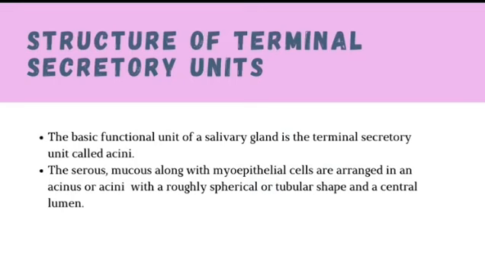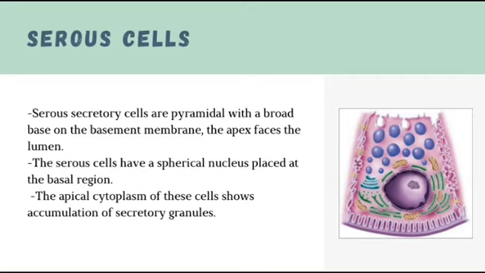Structure of terminal secretory units. The basic functional unit of salivary gland is the terminal secretory unit called acini. The terminal secretory unit, irrespective of size and location, is made up of epithelial secretory cells, namely serous and mucous cells. Serous cells. Serous secretory cells are pyramidal with broad base on the basement membrane. The apex faces the lumen. The serous cells have a spherical nucleus placed at the basal region. The apical cytoplasm of these cells shows accumulation of secretory granules.